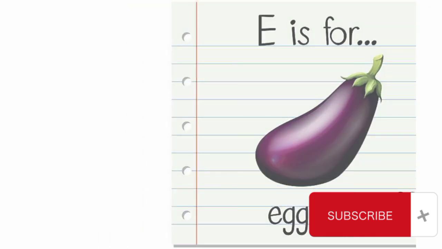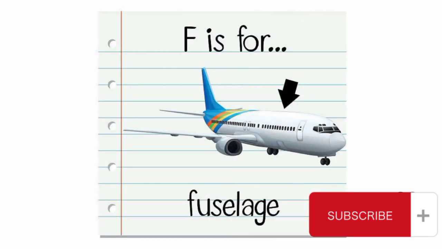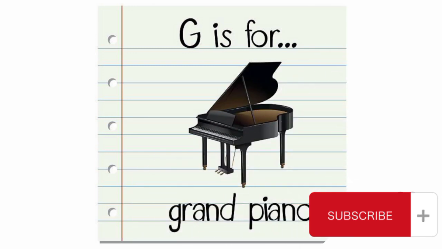D is for dart. E is for eggplant. F is for fuselage. G is for grand piano.